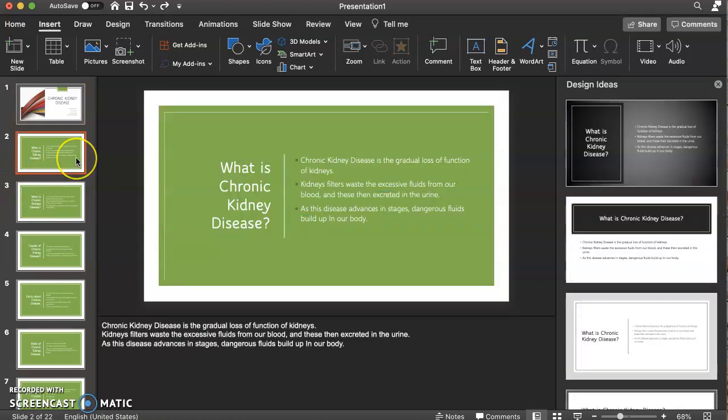What is chronic kidney disease? Chronic kidney disease is a gradual loss of function of the kidneys. Kidneys filter waste and excess fluids from our blood, and these are then excreted in the urine. As this disease advances in stages, dangerous fluids build up in our body.